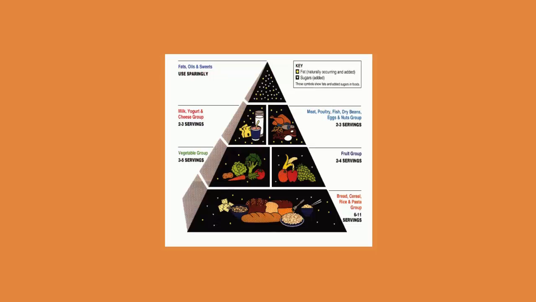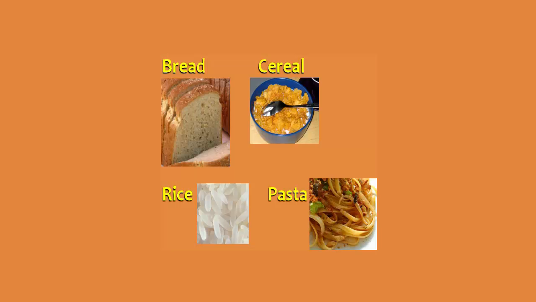Food. Are you familiar with the food pyramid? It shows how much of each type of food you should eat. Let's use the diagram to learn vocabulary for different types of foods. The food group at the bottom of the pyramid includes bread, cereal, rice, and pasta. Which type do you eat most frequently? Complete the sentence. I eat a lot of.